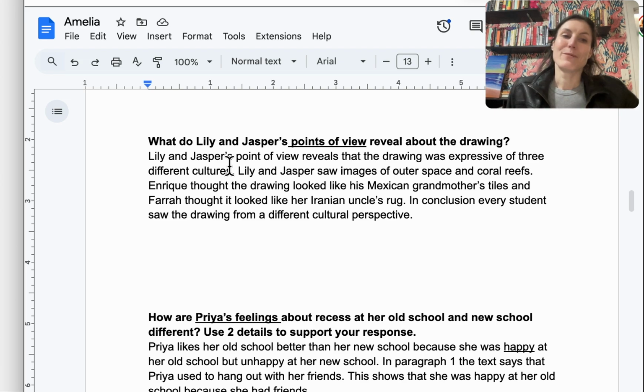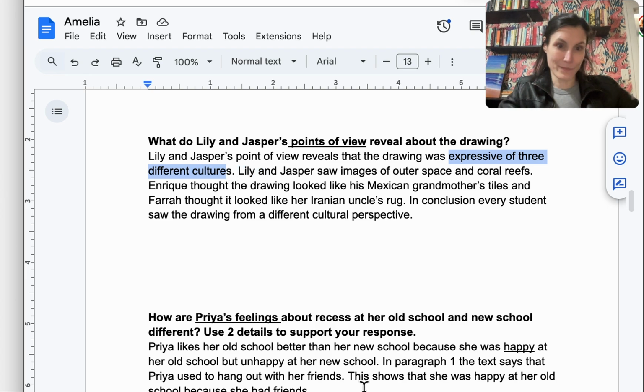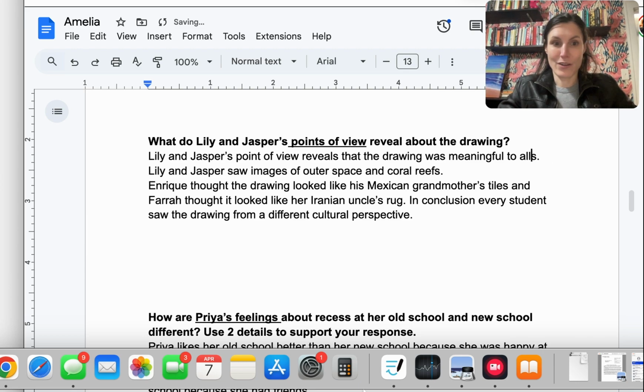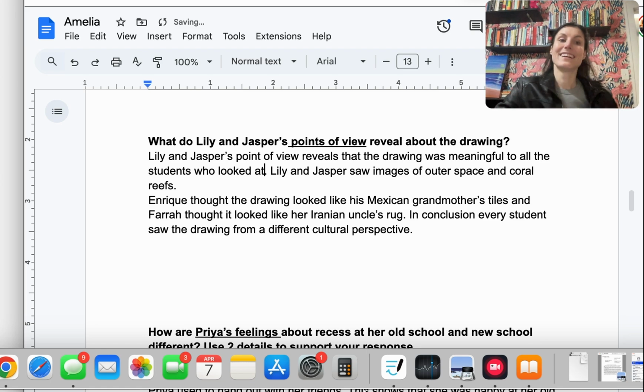We know that it is leading us to the idea that they're different cultures, right? But we could say it reveals that the drawing was meaningful to all the students who looked at it, right? So we're saying all the students saw something different.